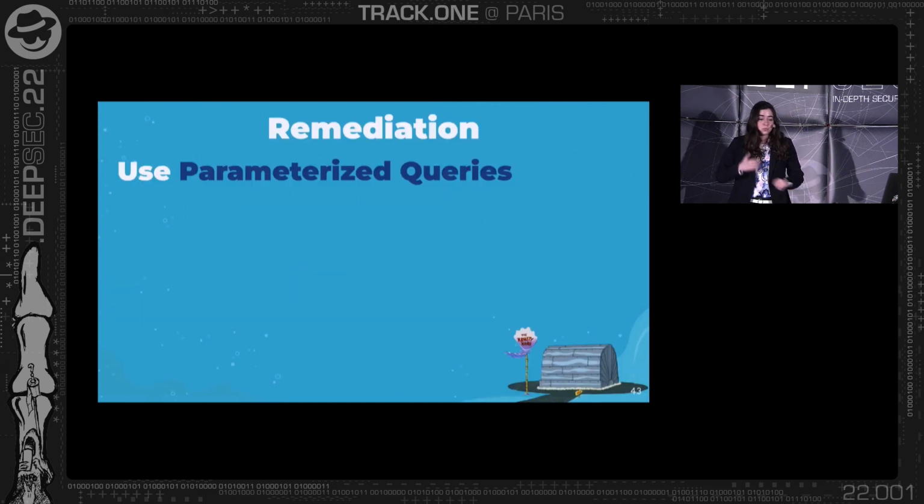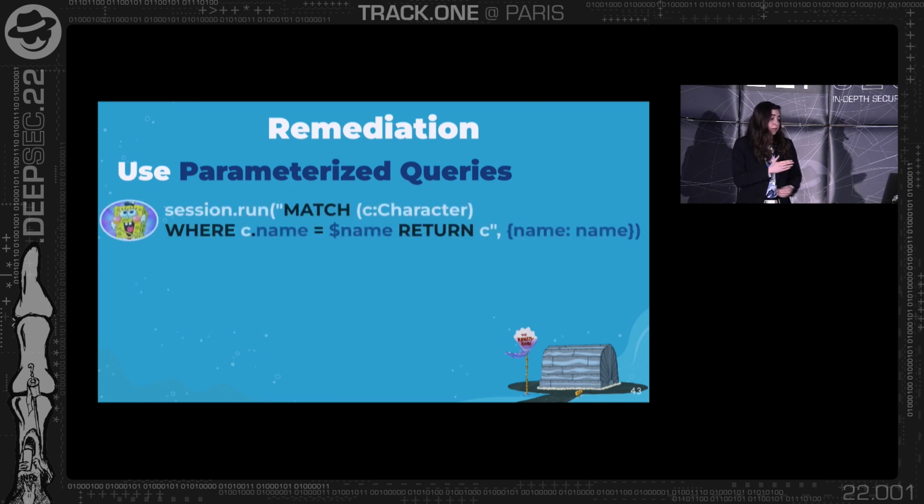So first of all, in order to prevent Cypher injection, you can use something called parameterized queries. You have this also in SQL injection prevention. This is the good way to do so. So imagine that you write code that gets some value from the user. You specify a parameter, and you can see the name, this is just a placeholder parameter, and the second argument of the function will be the parameter that you get from the user. So we get the name from the user. We don't trust the name parameter. That's why we use these parameterized queries.